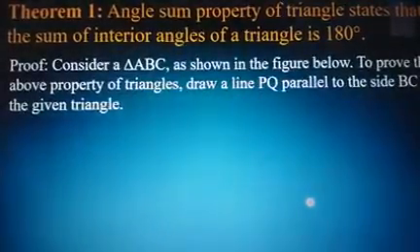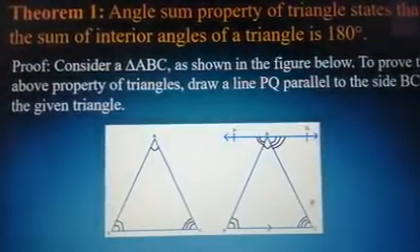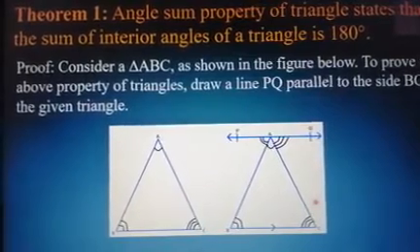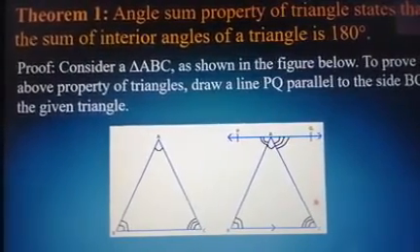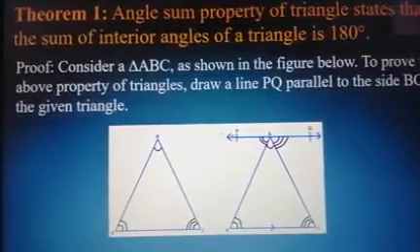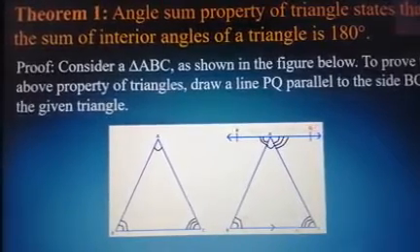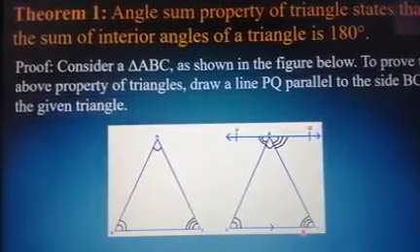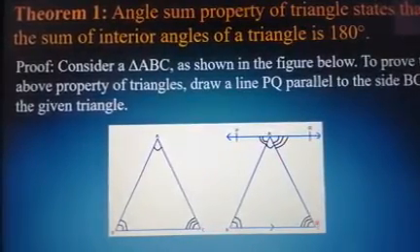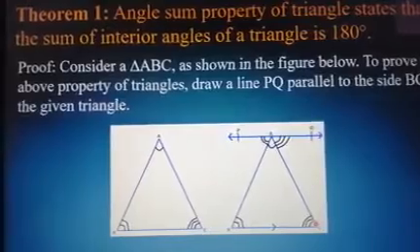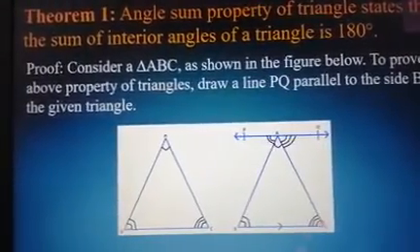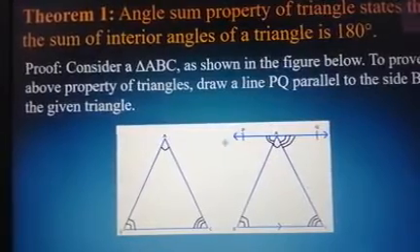So let me consider the triangle now. Consider the triangle ABC. In order to prove the theorem, the construction that I'm going to do is draw a line PQ parallel to BC. This is the construction, and I have to prove that angle A plus angle B plus angle C is equal to 180 degrees. That's the result that has to be proved. So let me explain with this diagram how we are going to prove it.